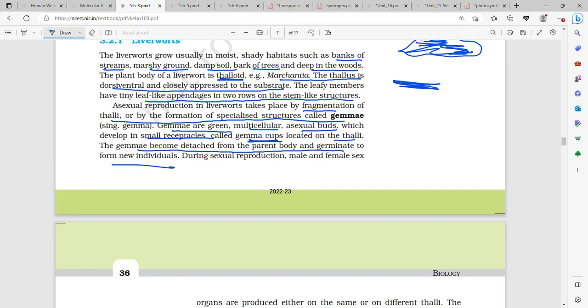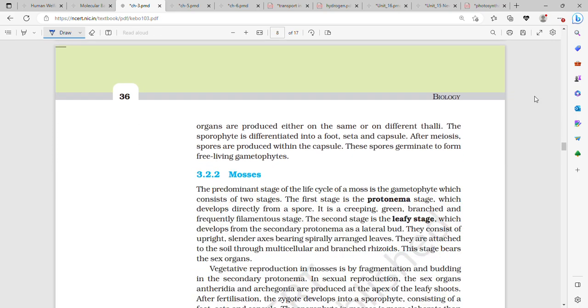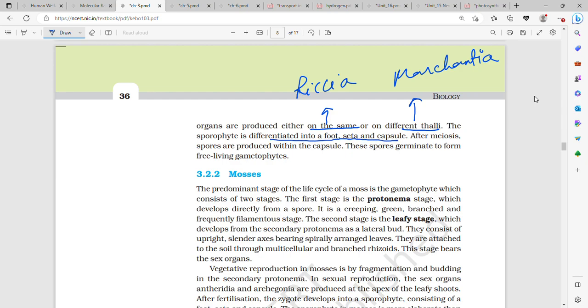During sexual reproduction, male and female sex organs are produced either on the same or on different thalli. If they are produced on the same thalli, then the example is Riccia. If they are produced on different thalli, then the example is Marchantia. And these are the two examples which you have to remember for liverworts. So the sporophyte is differentiated into a foot, seta and capsule, and after meiosis spores are produced within the capsule. These spores germinate to form free living gametophytes.